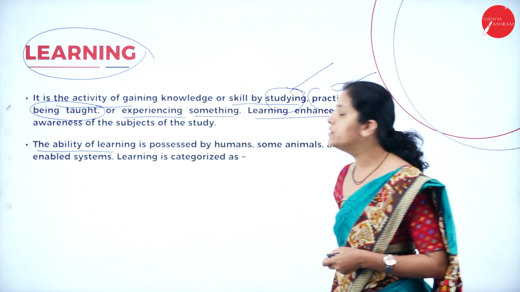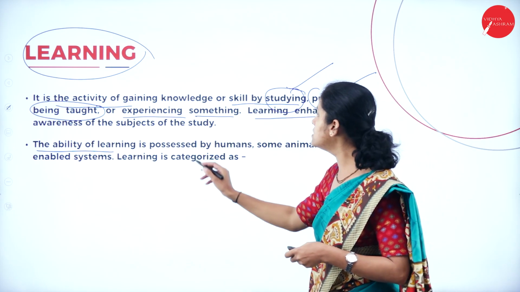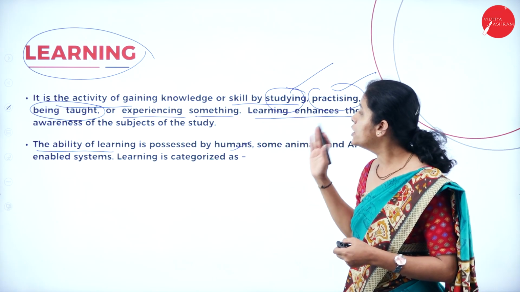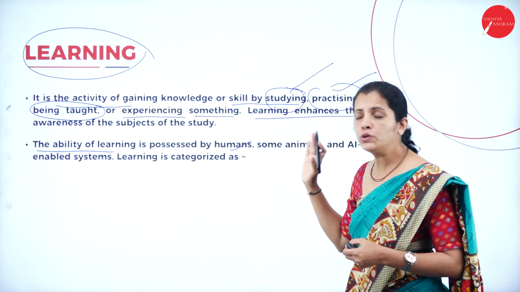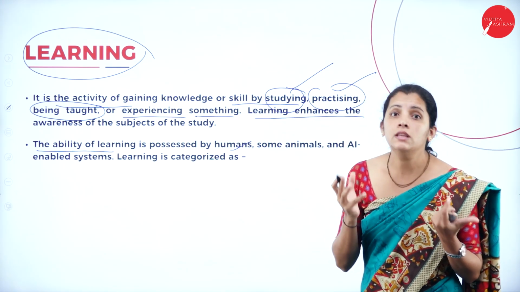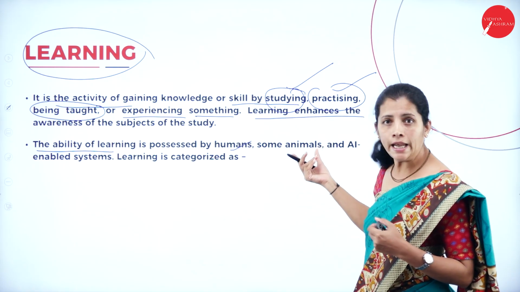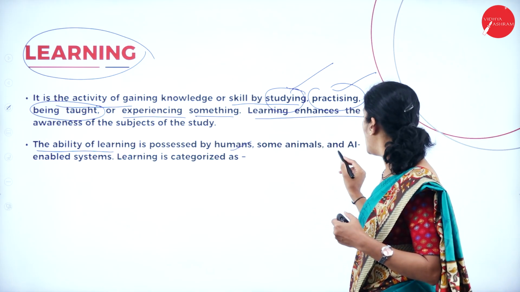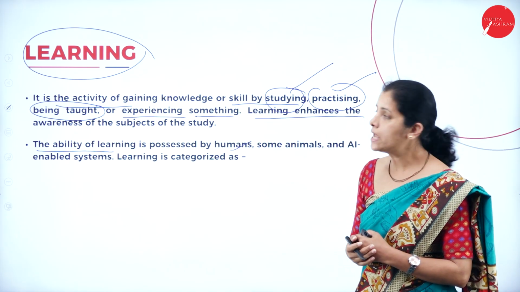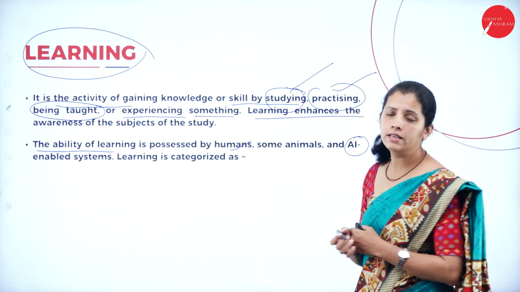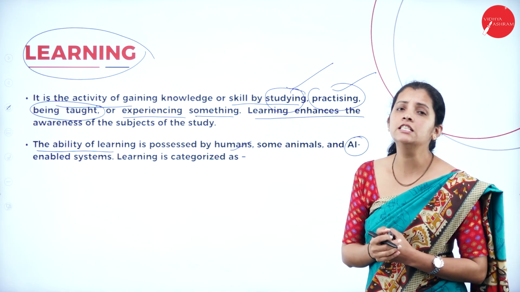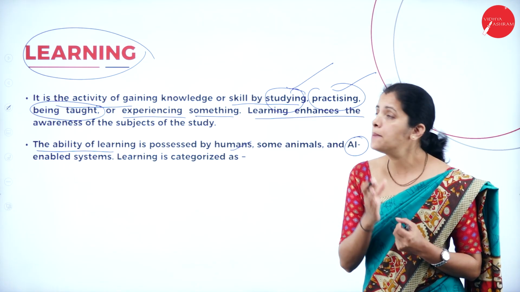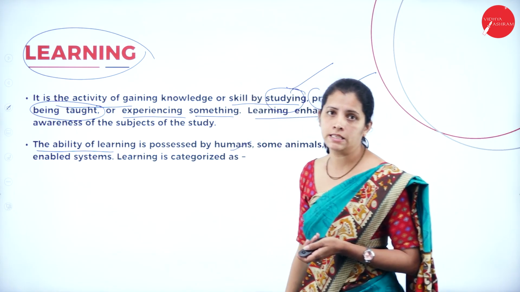The ability of learning is possessed by humans. Human beings have the ability to learn, and animals also have the ability to learn. And AI, I can consider an artificial intelligence machine, device or software, and they must have learning capacity.